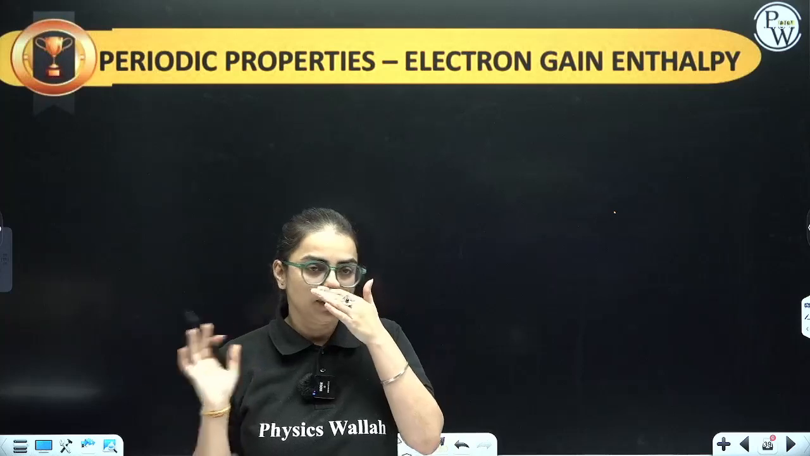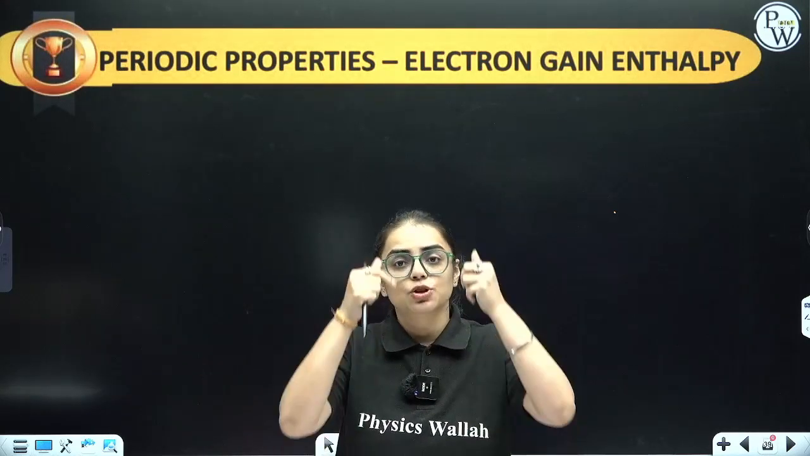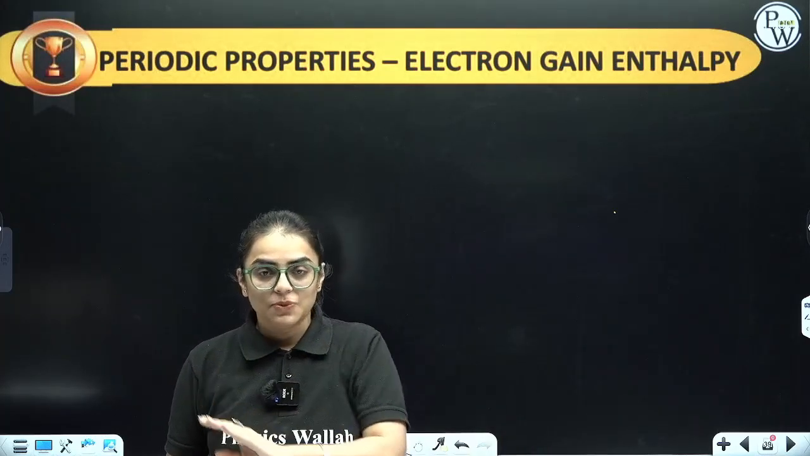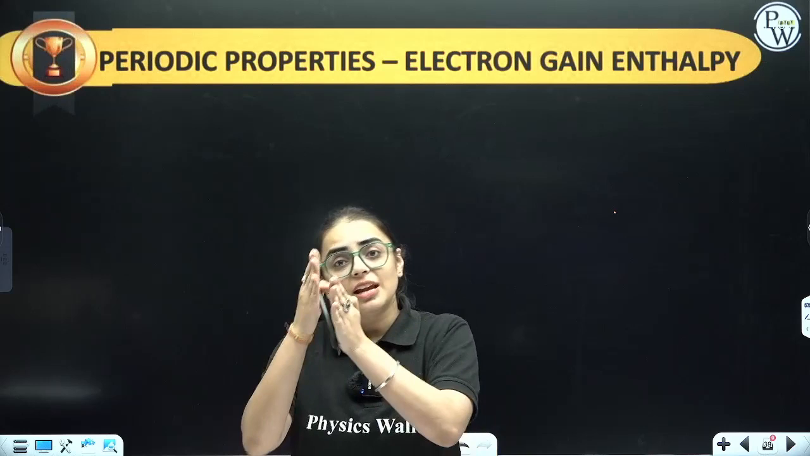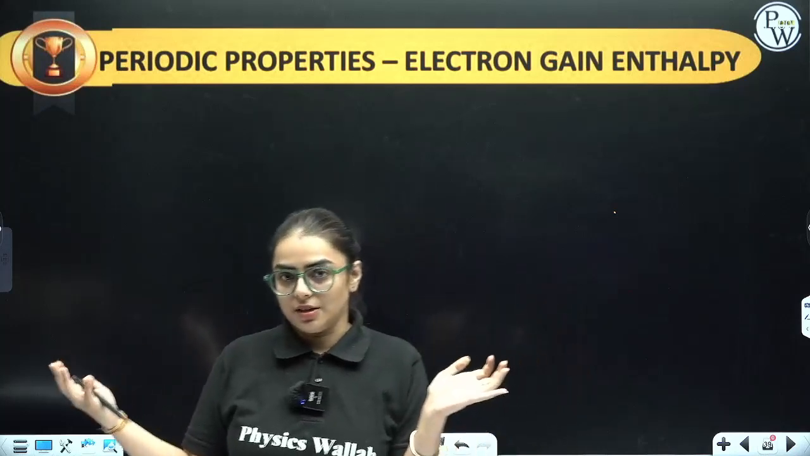See, let me explain you again. If you are adding one electron into the outermost shell and the amount of energy you are providing it to enter into the outermost shell is electron gain enthalpy. And the amount of energy released at that spot of time is electron affinity. They both are negative of each other. If one is positive, another one is negative.